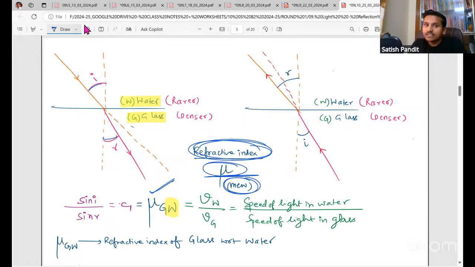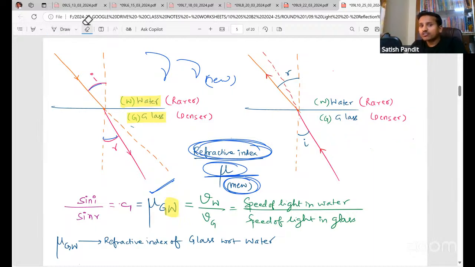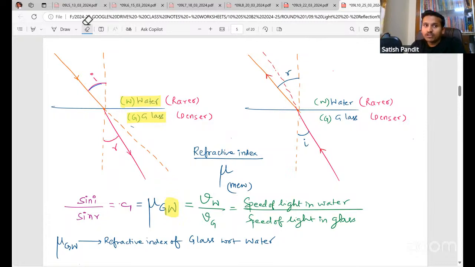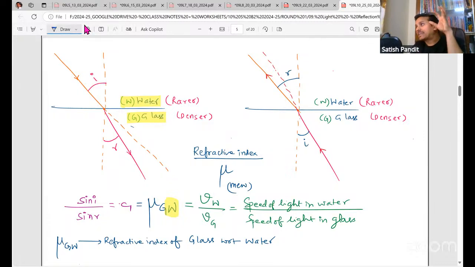Okay, see, this is called nu, and this is mu. So that constant is also equal to the refractive index represented by the symbol mu. And now whenever we are calculating refractive index, we always calculate the refractive index of a medium with respect to some other medium.